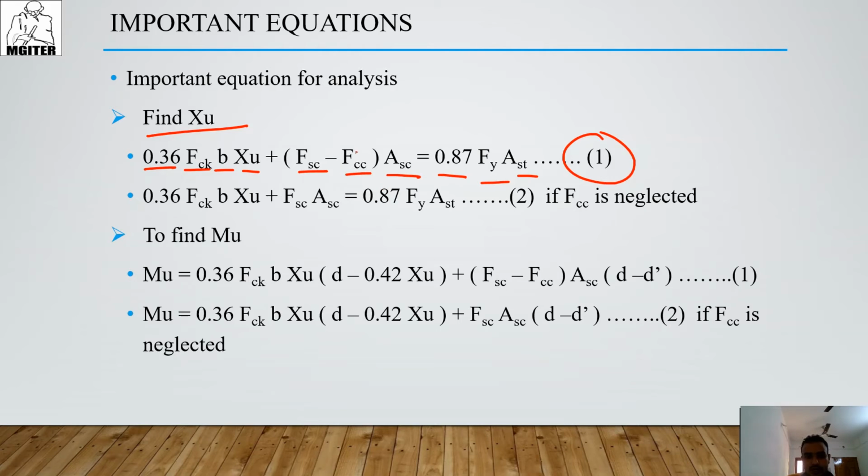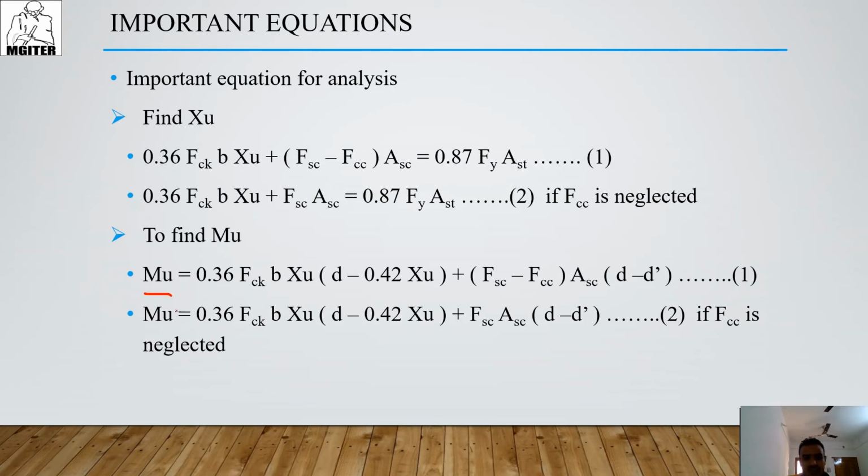If I neglect FCC, because it is a very small value, I can neglect it. And if I neglect the value of FCC, I get the equation 0.36 FCK B XU plus FSC into ASC is equal to 0.87 into Fy AST. These are the equations for the neutral axis.